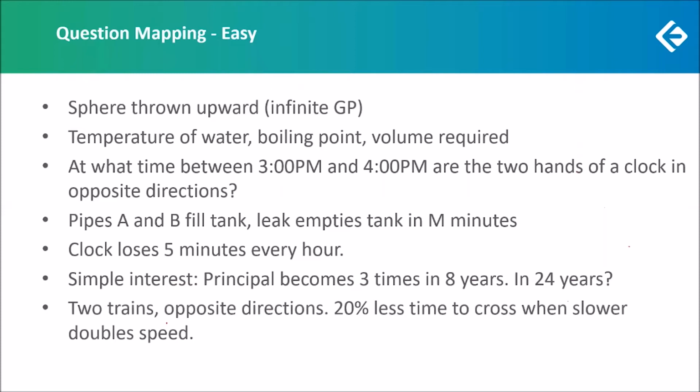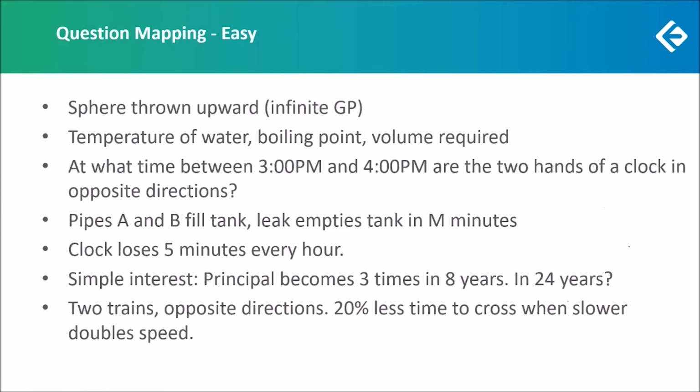We had one time, speed and distance question in which there were 2 trains moving in opposite directions and 20% less time was taken to cross when the slower train doubled its speed. So also a standard, easy question, just assign A and B as the speeds of faster and slower train and then work with ratios.